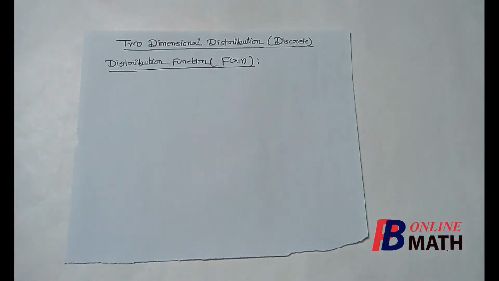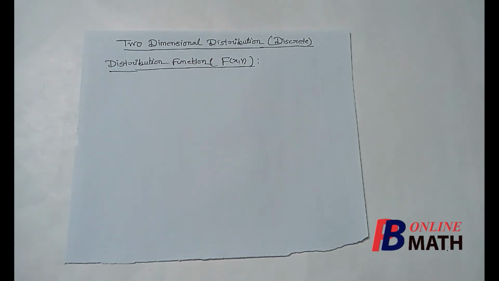Hello and welcome to another part of this chapter, probability. In the previous part we have considered two-dimensional distribution, and we have considered spectrum, random variables and probability mass function. Now in this part we shall consider the distribution function for two-dimensional discrete distribution.